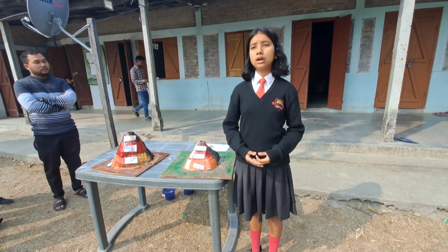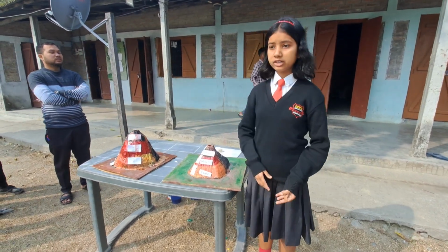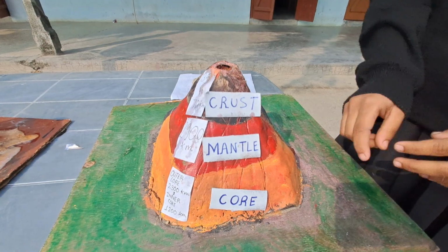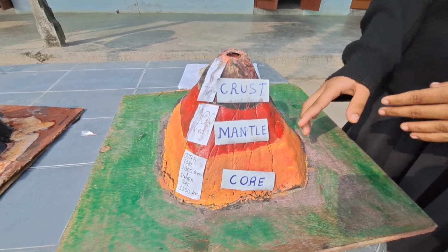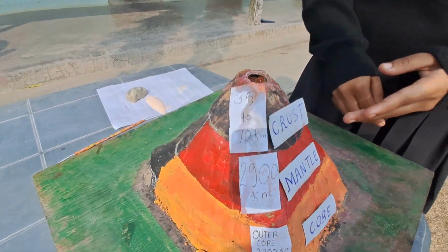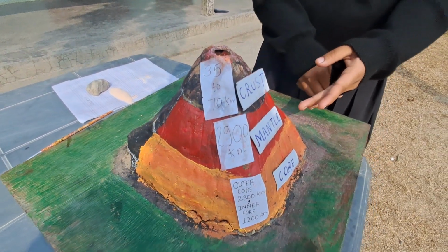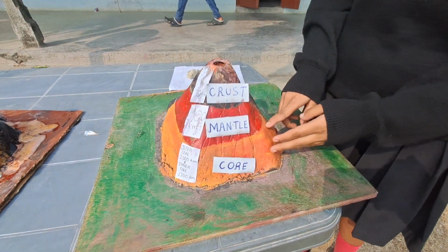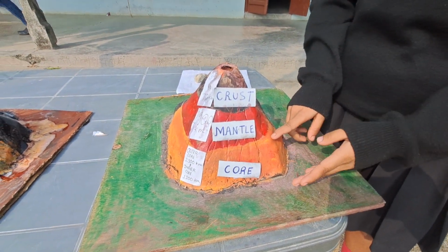Today I am going to explain how volcano is formed. As we all know, our earth is divided into three cells: crust, mantle, and core. The thickness of the crust is 35 to 70 kilometer, and the thickness of the mantle is 2900 kilometer, and in core we have two parts: outer core and inner core.